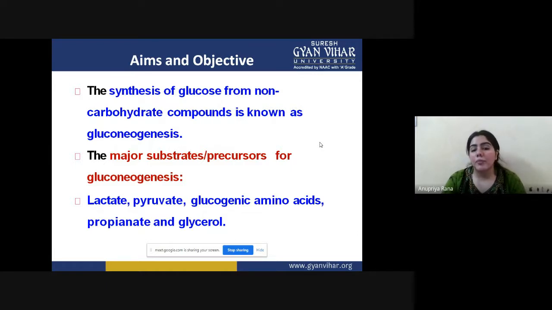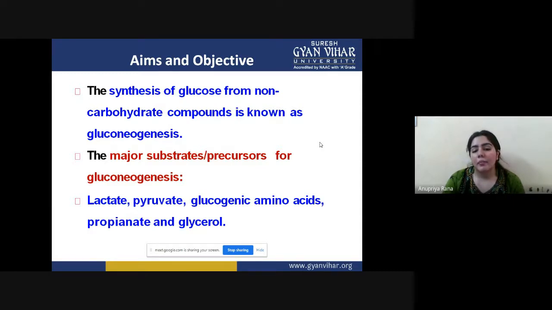Now, the major substrates and precursors for gluconeogenesis. What can we use to produce glucose if we are not using carbohydrate? You have to see lactate, pyruvate, glucogenic amino acids, propionate, and glycerol. All these molecules can be used to synthesize new glucose that is not derived from carbohydrate.